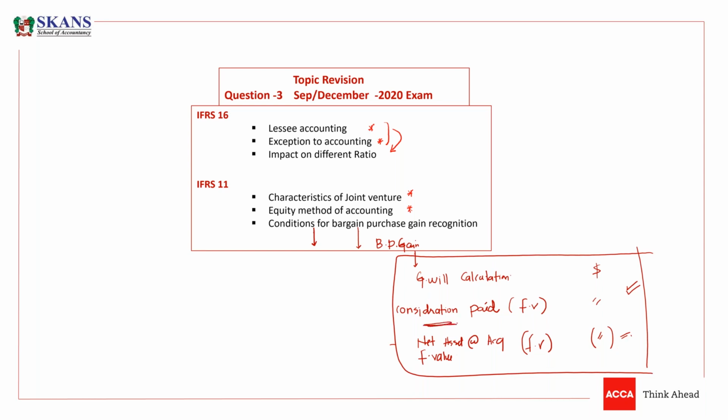So we can say in a subsidiary, we need to confirm 3 items. They are saying that you need to reassess the consideration paid and the net assets' fair value, and still after confirming, if you have a bargain purchase gain, then you can recognize it. So what is the condition? That you need to reassess the fair values used in the goodwill or bargain purchase calculation again. And if there is still a bargain purchase gain, then you can recognize it.